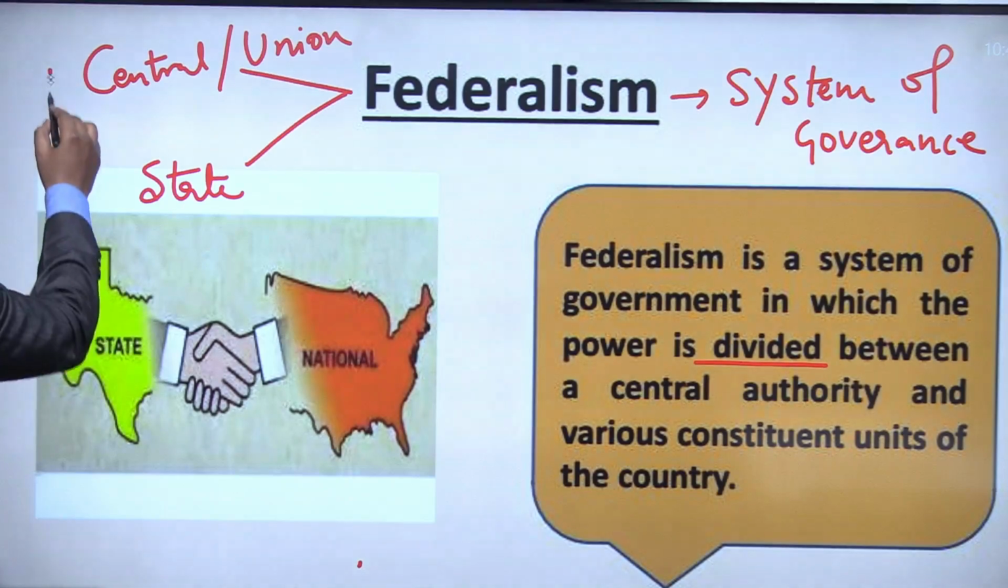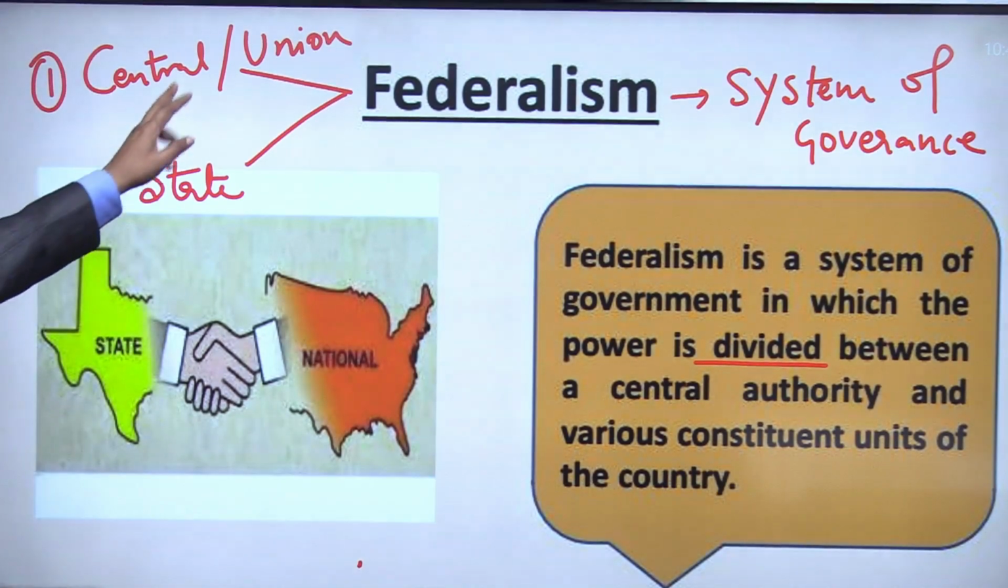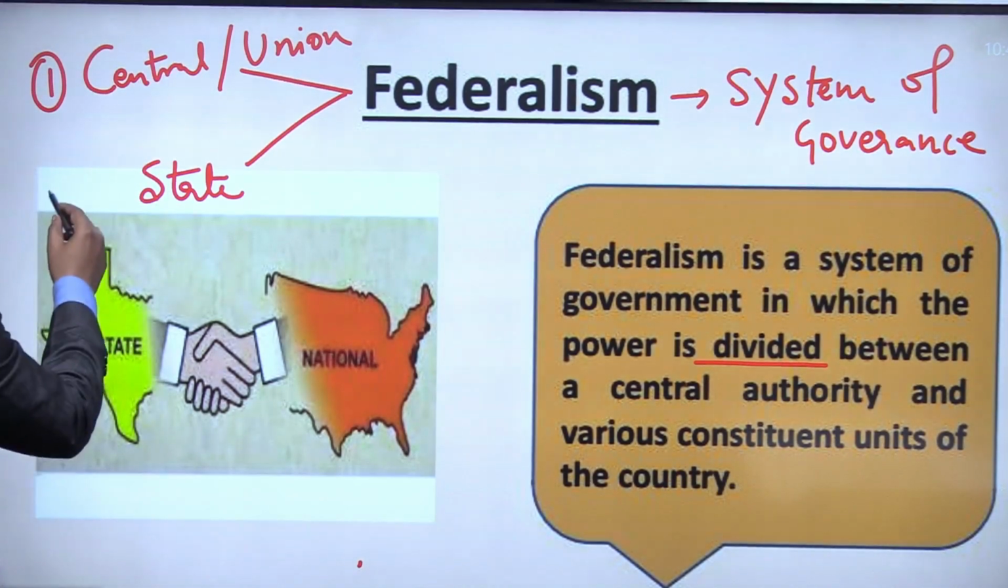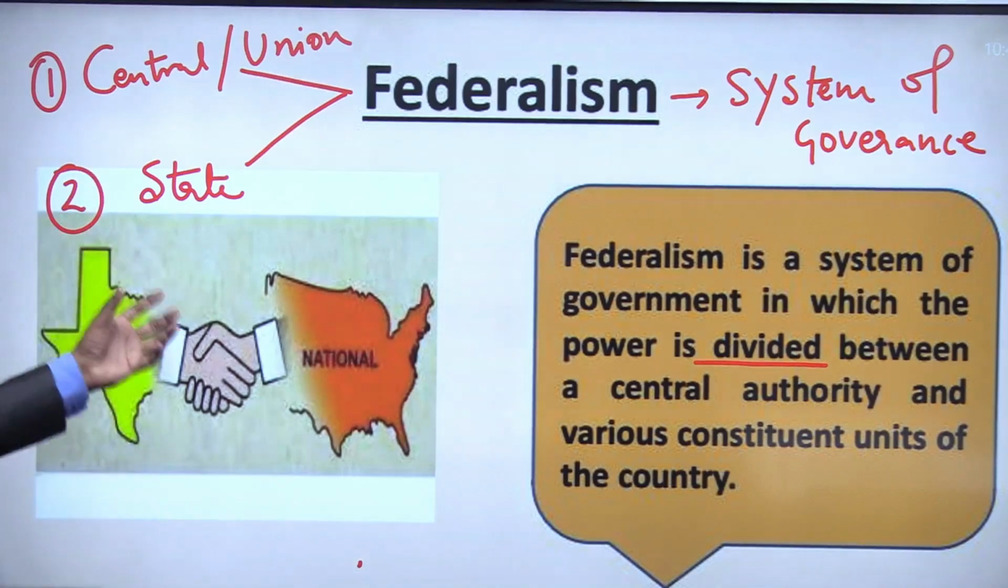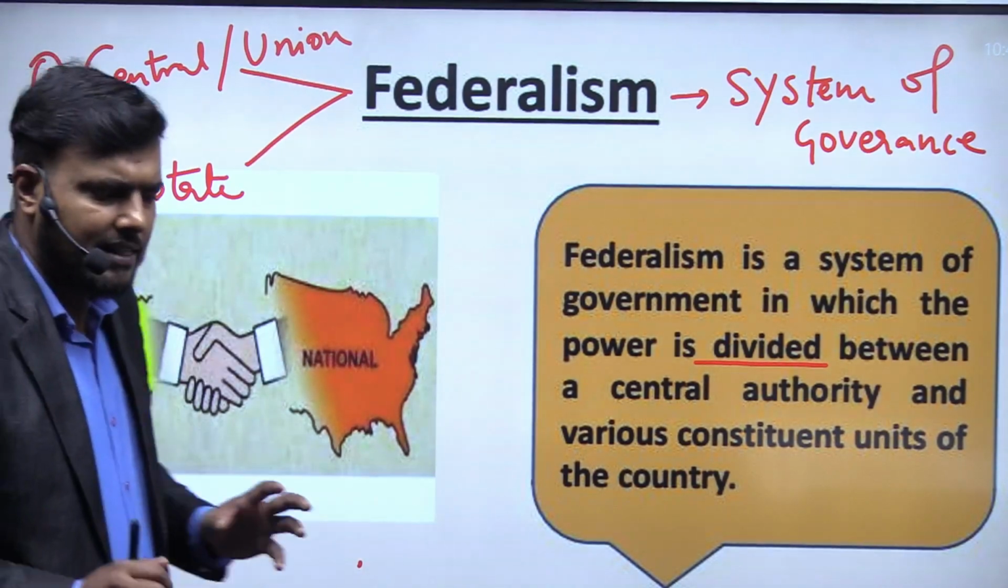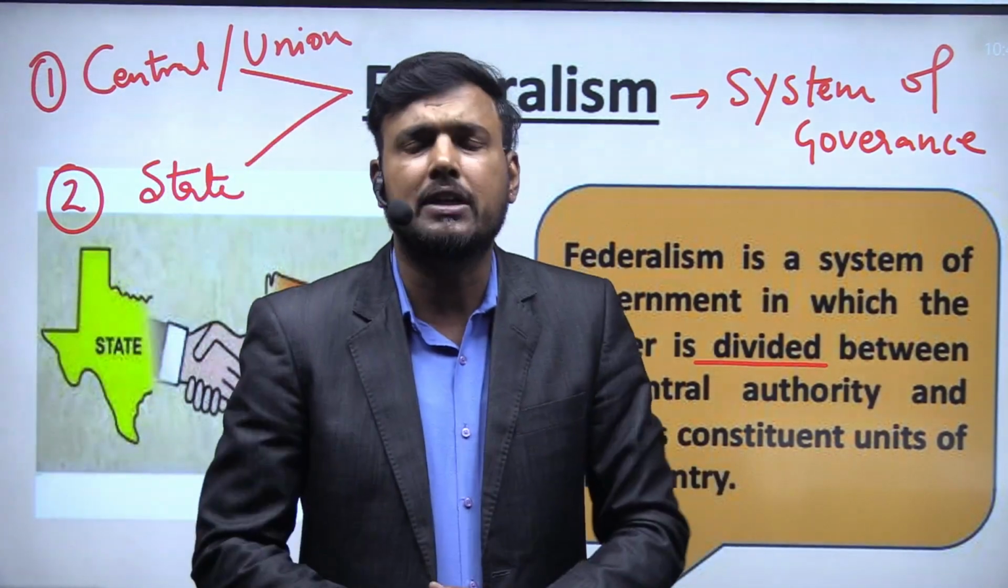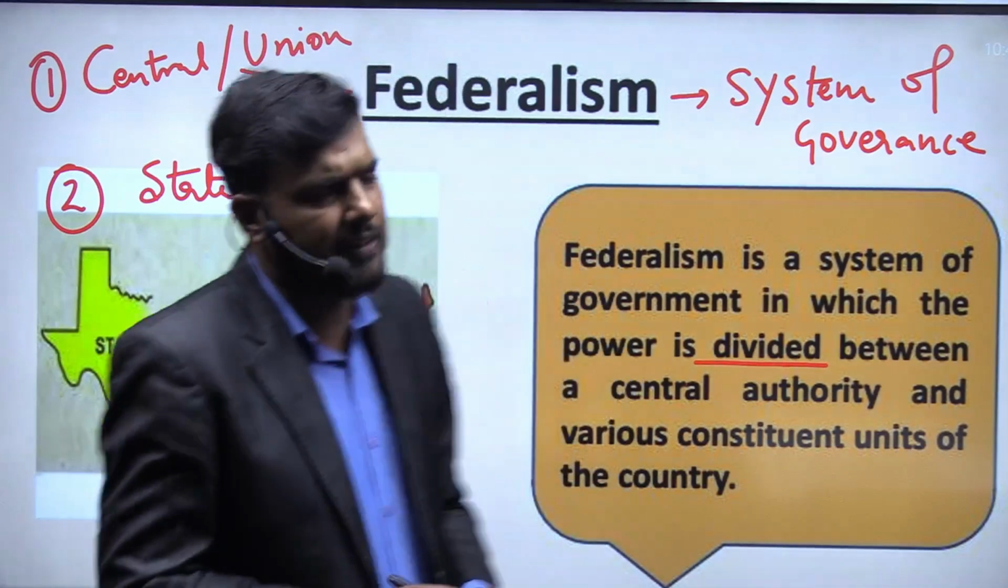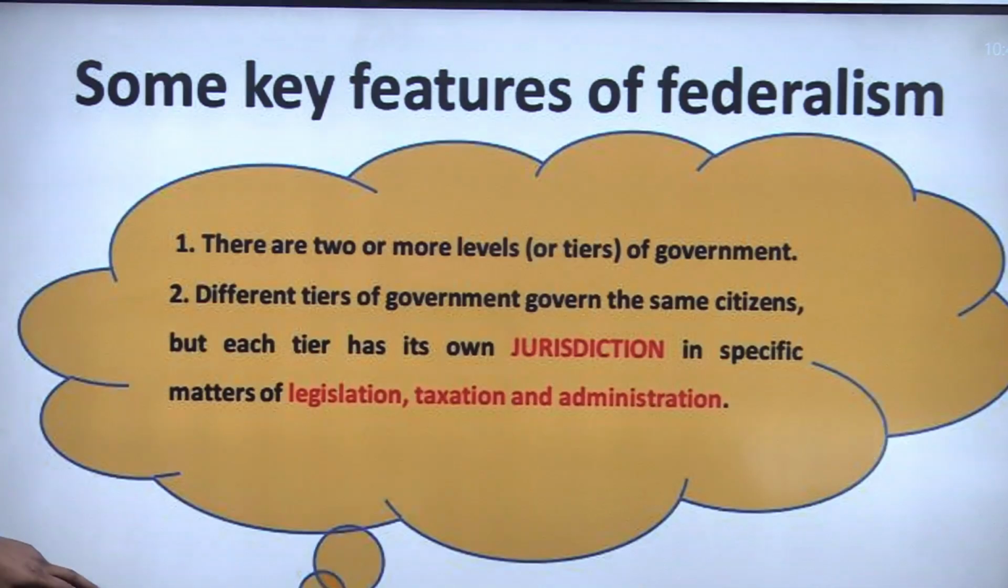First, stakeholders can be called the union government or central government, and the second authority will be known as the state government. So now I think we are in a position to understand what we mean by federalism, and so we'll move on to the next leg.